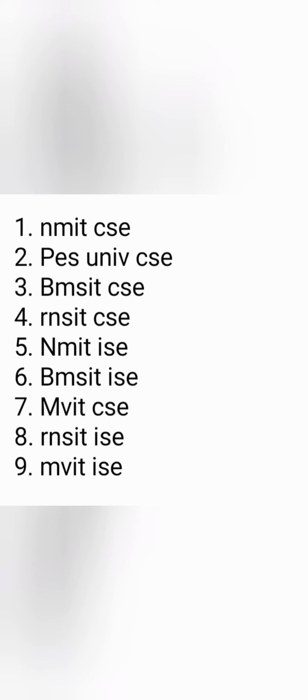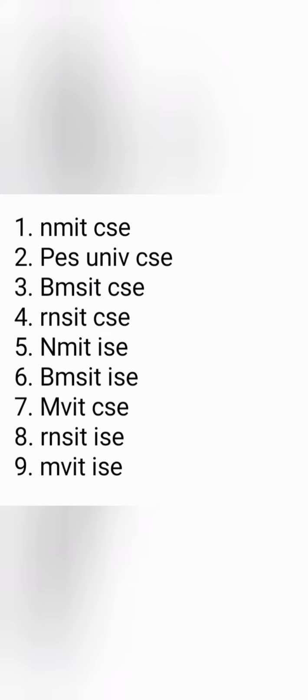So the first step is, I'm not assuming that I will not get CSC in these colleges. I may get CSC in NMIT or BMSIT also. So that's why I will include those options. I will start with, say, NMIT CSC itself, right? If I can get it. PES University, which the student has already mentioned. BMSIT CSC, I will also put in the option entry. I may get it. RNSIT, the student has already mentioned it. And if some students have a preference like CSC first and then ISC, then they may put NMIT ISC, BMSIT ISC. This is just a given idea, right? Everybody can change the order, but you have to create the option entry like this.